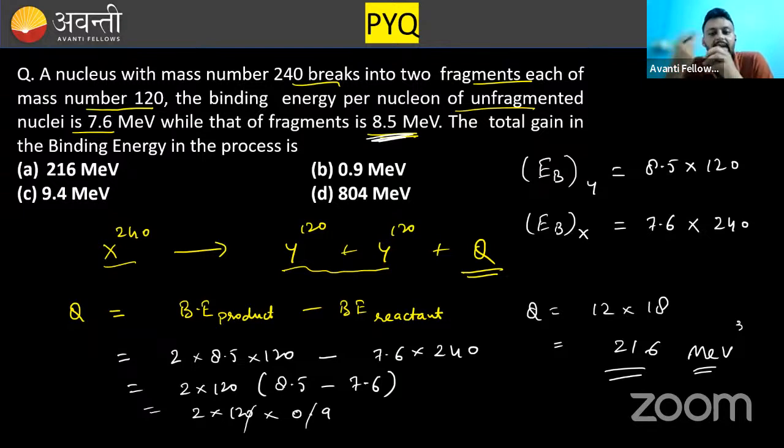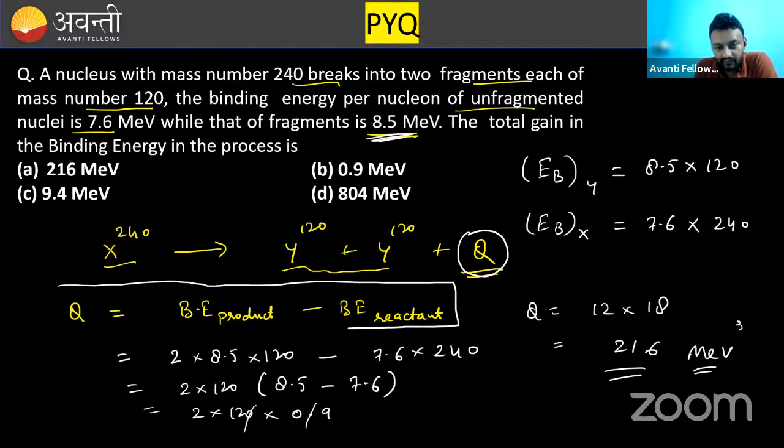The change in binding energy, or the gain in binding energy, is nothing but the energy released in the process. So Q is the energy released. You must remember this formula: binding energy of product minus binding energy of reactant.